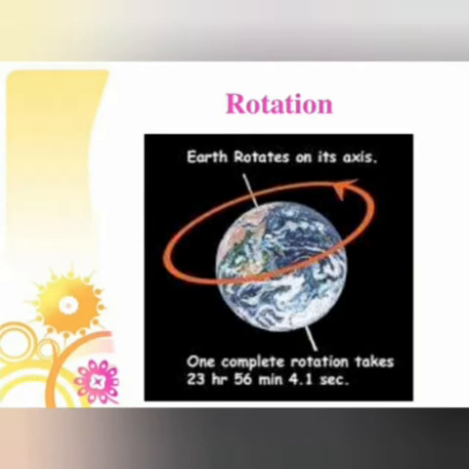Now look at the screen. This picture shows us the rotation of the earth. Earth rotates on its axis, and you can see here we are having red arrow that shows the rotation of the earth. And one complete rotation takes 23 hours, 56 minutes and 4.1 seconds. And we can say the earth completes one rotation around its axis in about 24 hours. That's why one day and one night are of 24 hours.